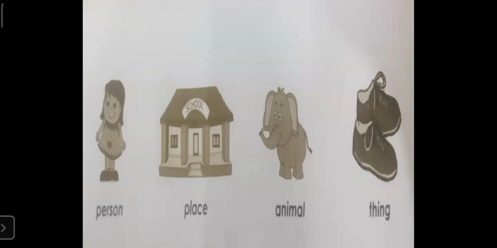Second picture is of a school. So school is a naming word given to this kind of place. Third picture is of an elephant. So elephant is the naming word given to this kind of animal. And the fourth picture is of shoes. So shoes is the naming word given to this object. So naming words are the names given to person, place, animal or thing.